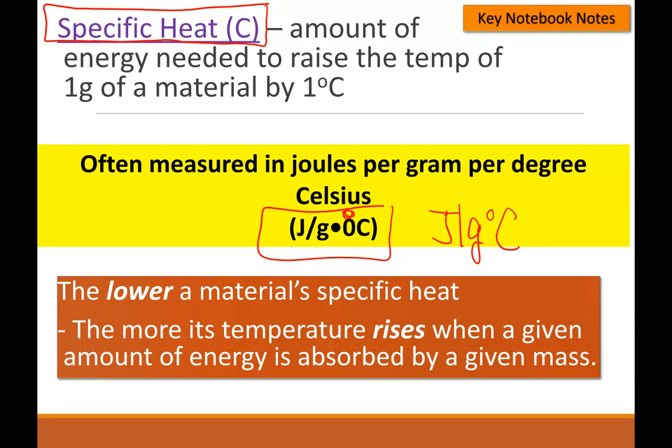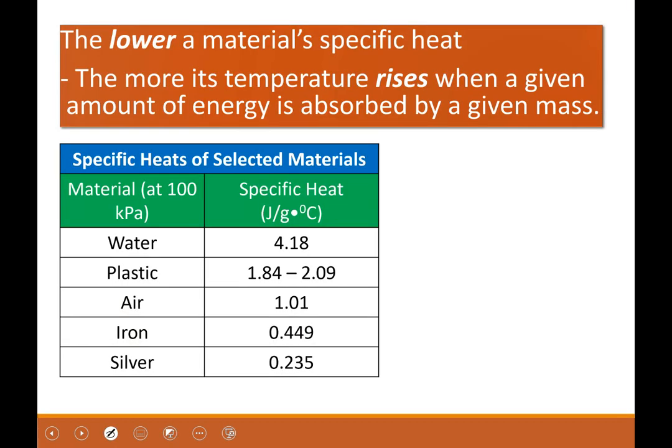The information you need to understand here is that the lower a material's specific heat is, the more its temperature rises when a given amount of energy is absorbed by a given mass. And I'm going to explain this a little better with a chart. Okay, so I have a chart here. This shows that water has a specific heat of 4.18. However, iron has a specific heat of 0.449.